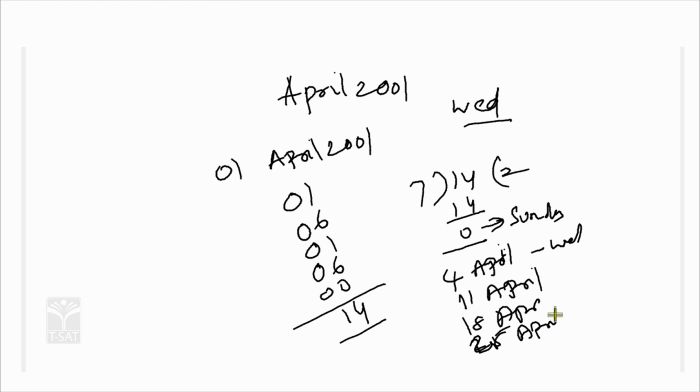If you add 7 more, that is 32, but there are no 32 days in this month, it has 31. So the Wednesdays in April 2001 are 4, 11, 18 and 25. In this manner you can calculate it, clear?